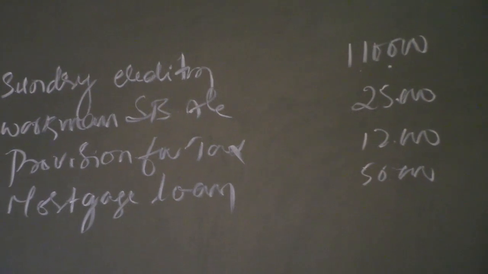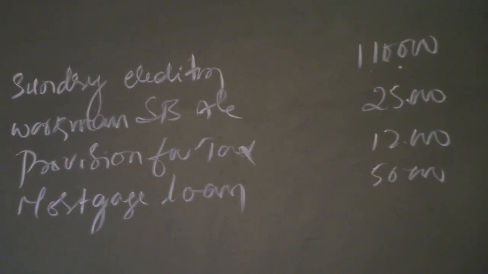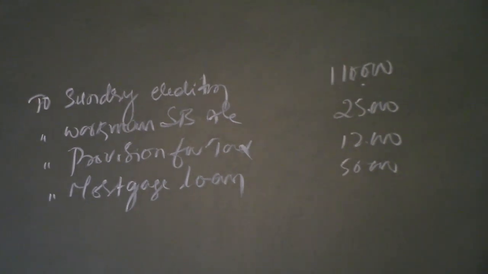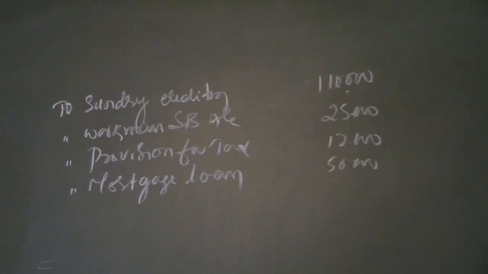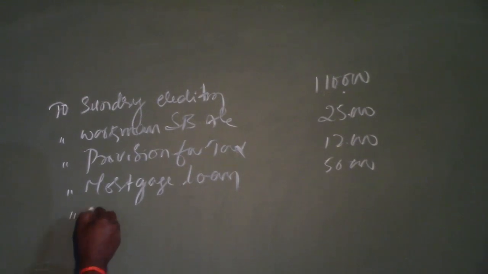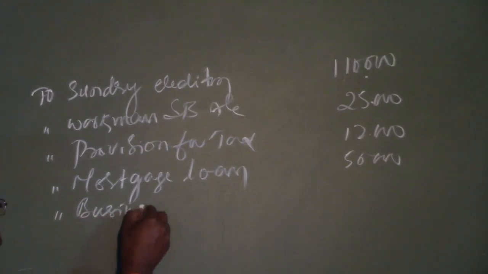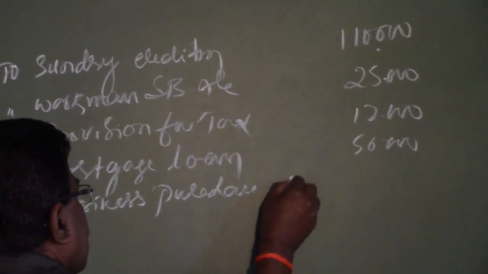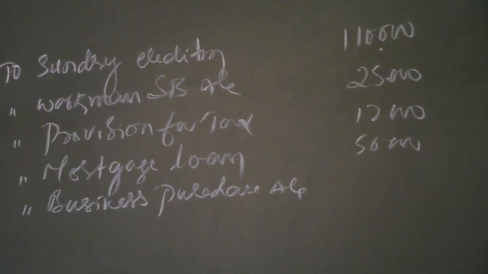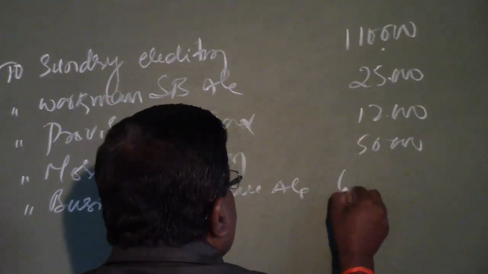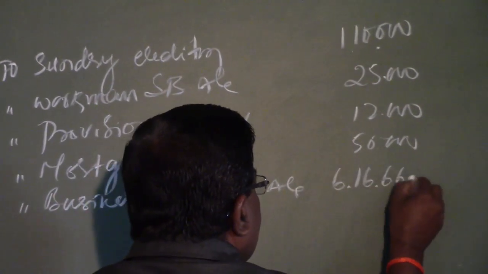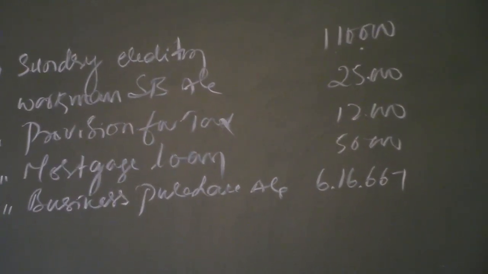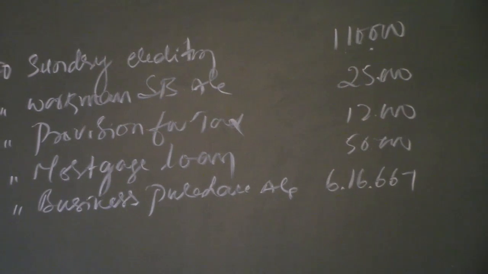Because market values are not given, we are going to assume that all the outside liabilities are to be taken over by the purchasing company at balance sheet values. After recording all the liabilities, the business purchase account is to be created here. Here the business purchase debited in the first journal entry is rupees 6,16,667.